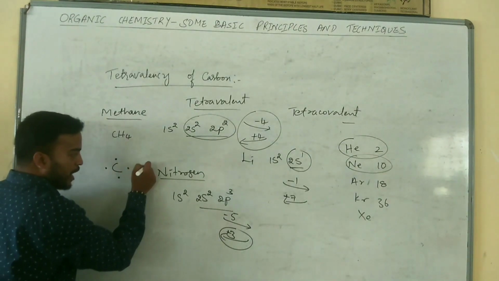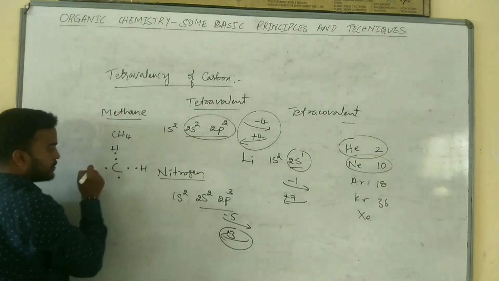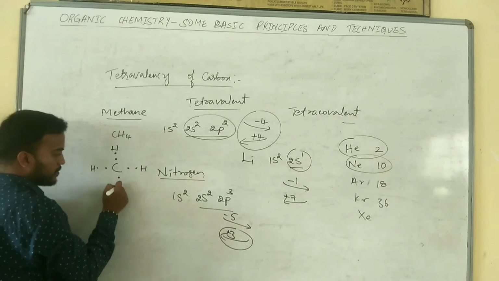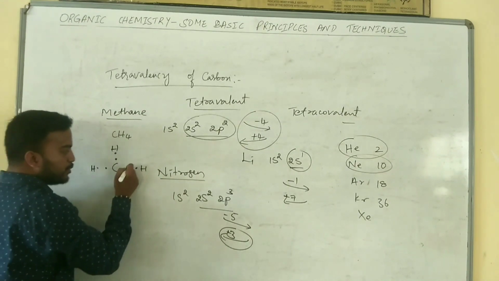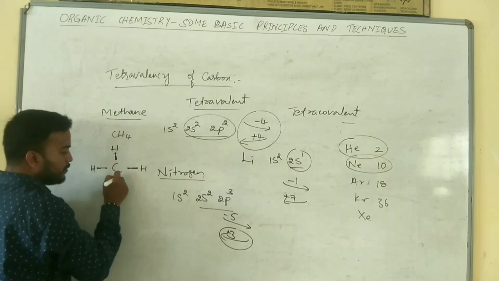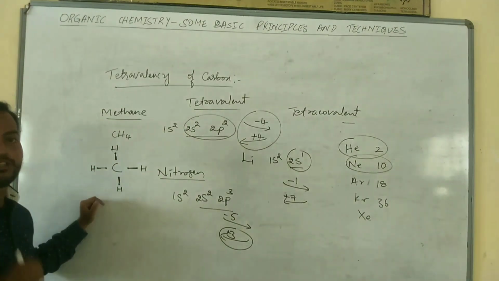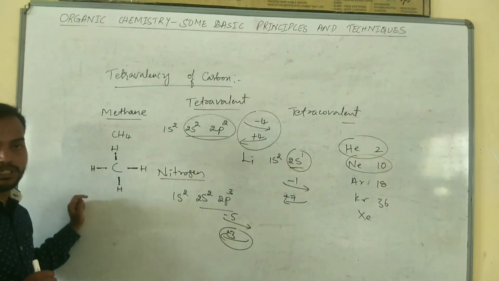So carbon shares electrons with hydrogen. There is a mutual sharing of electrons. These bonds are nothing but covalent bonds, which we also call the strongest bonds.